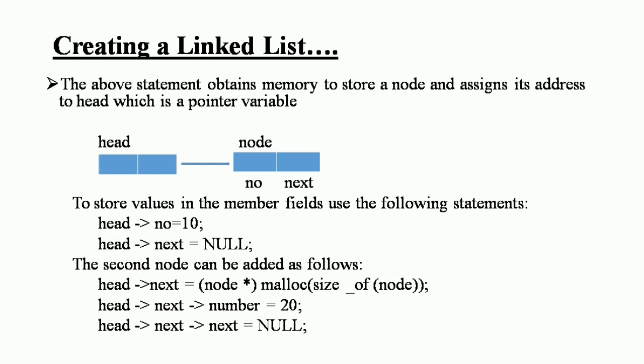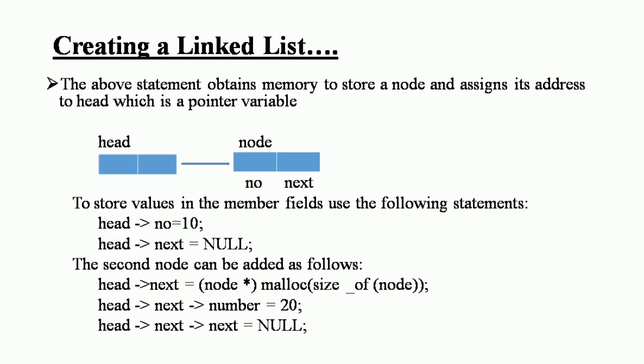Next, it is not cache friendly. Since array elements are in contiguous locations, there is locality of reference, which is not there in the case of a linked list. Representation is also difficult compared to arrays.